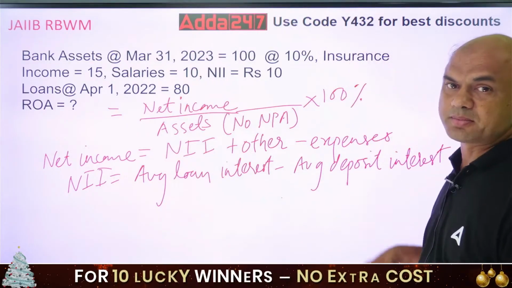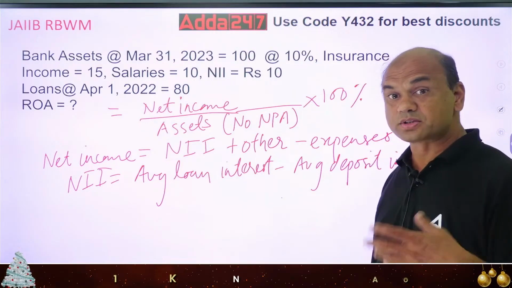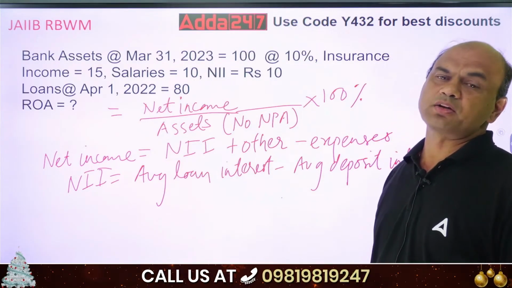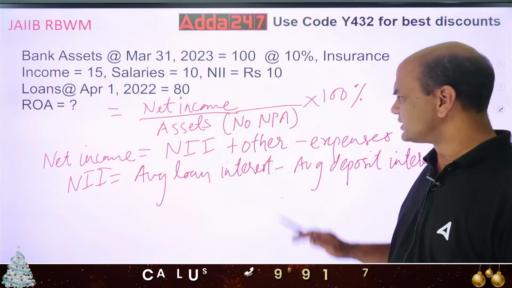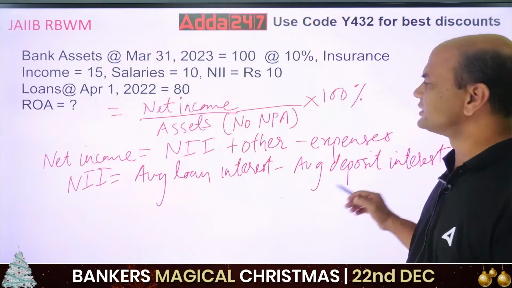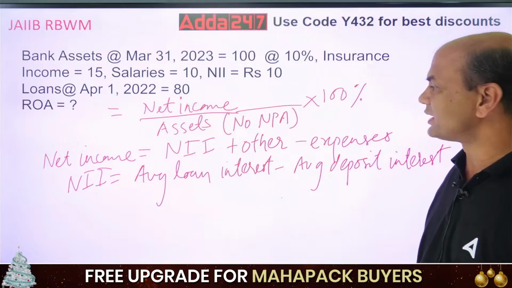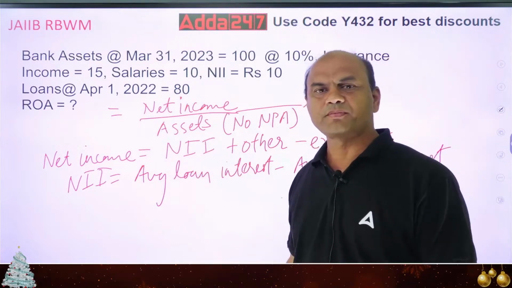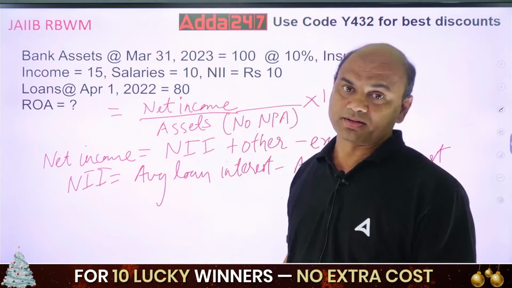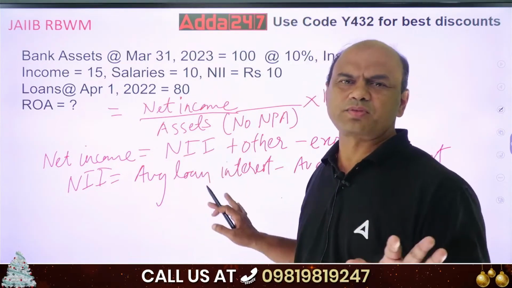Deposits are the major liabilities, but again, if I have issued some bonds, that will be part of my liability. So generally in banking, we have average loan interest minus average deposit interest. So these are the basic formulae for calculating this ROA. Now how to solve this? All these formulae are there, simply put the values now. Everything is in front of you.